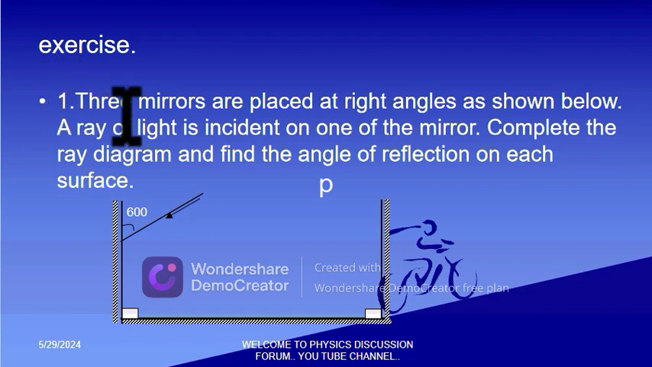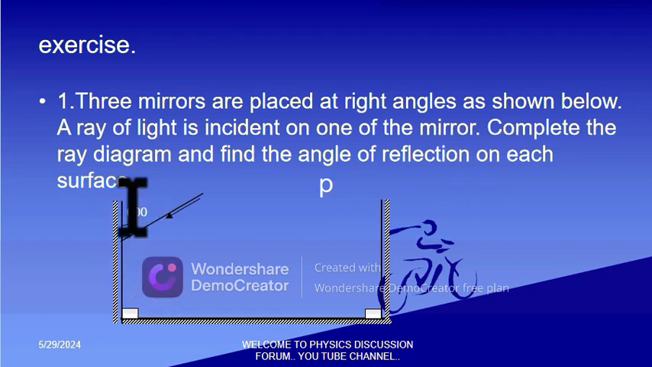Let us discuss this example. Three mirrors. So we have the three mirrors. These are the three mirrors placed at right angles as shown below. A ray of light is incident on one of the mirrors. So you can see this is the incident ray. Complete the diagram and find the angle of reflection on each surface.